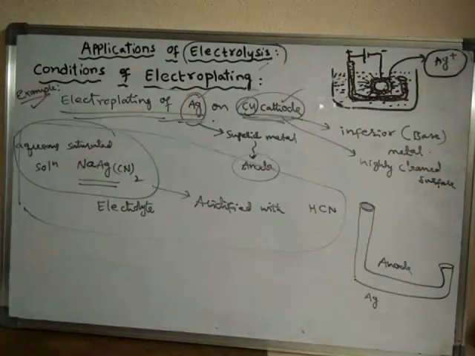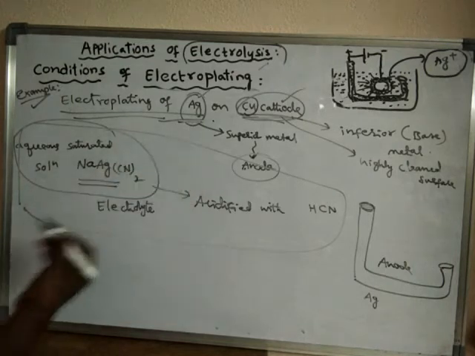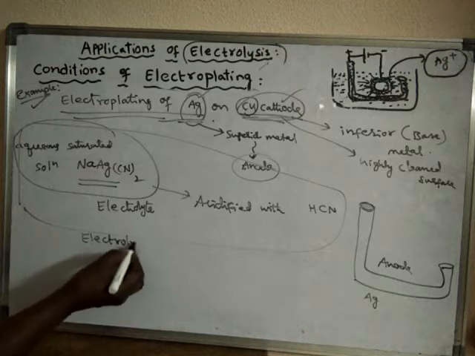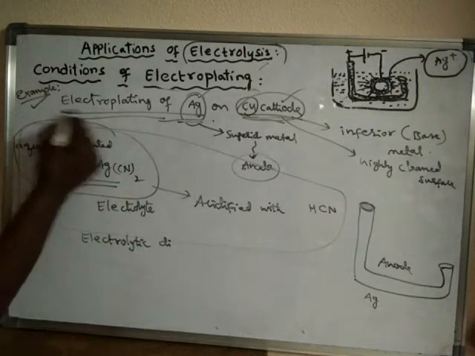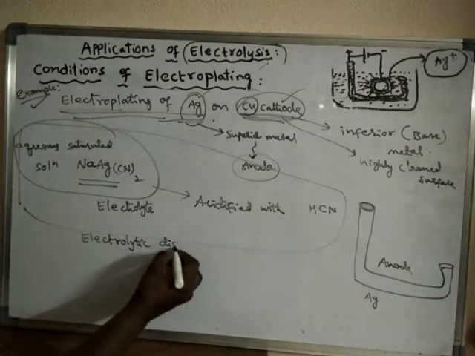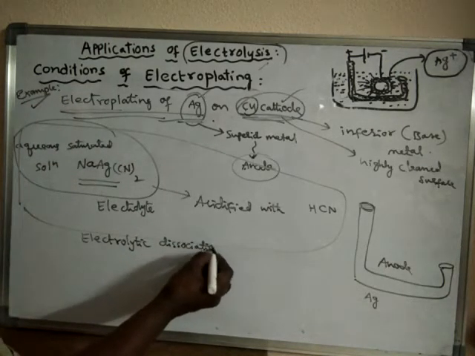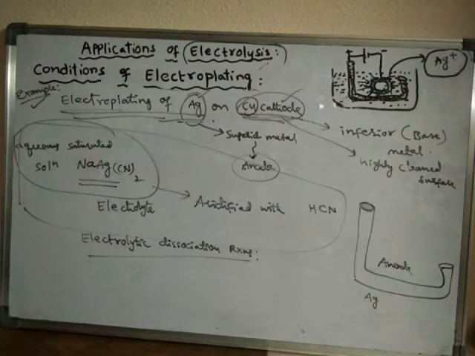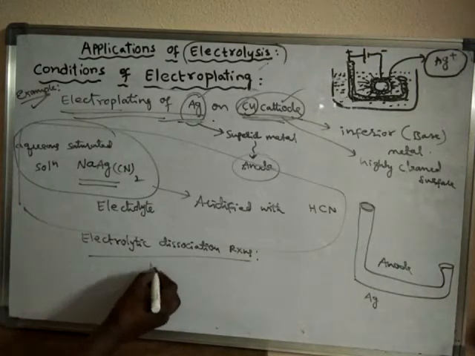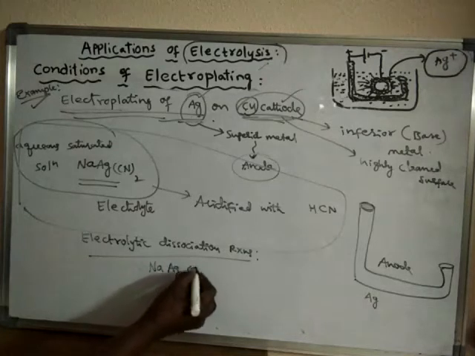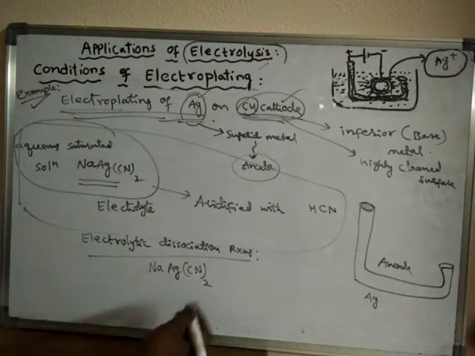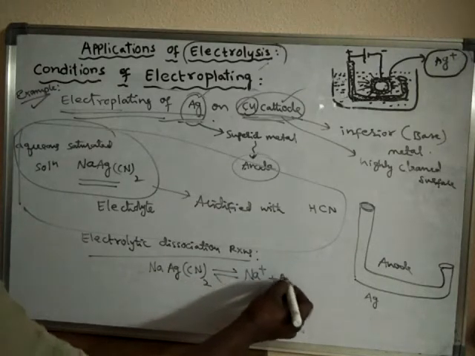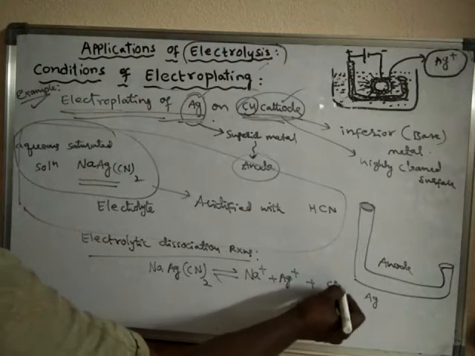Now, what are the electrolytic dissociation reactions in this example? In this process, what is the actual electrolyte? Sodium argentocyanide. This electrolyte will break down into sodium ions, silver ions, and cyanide ions.